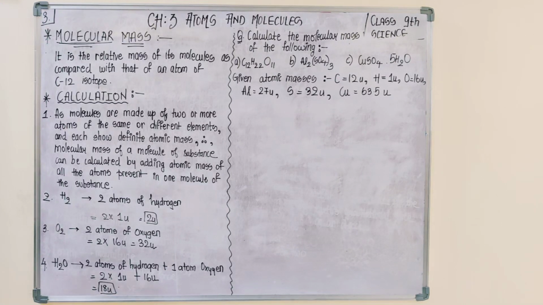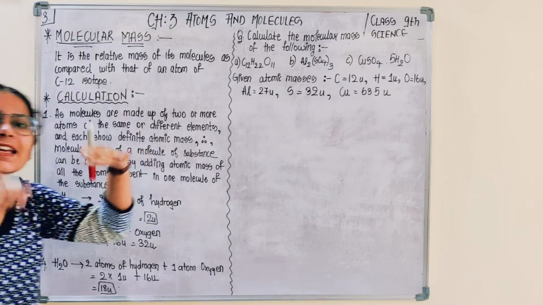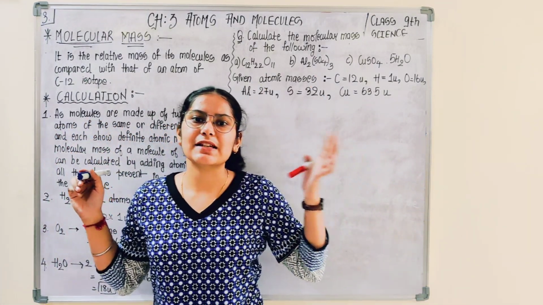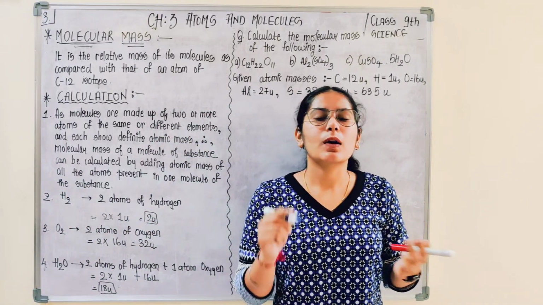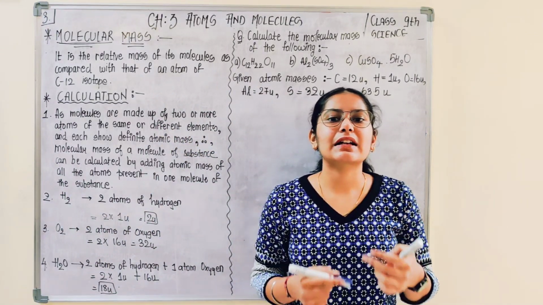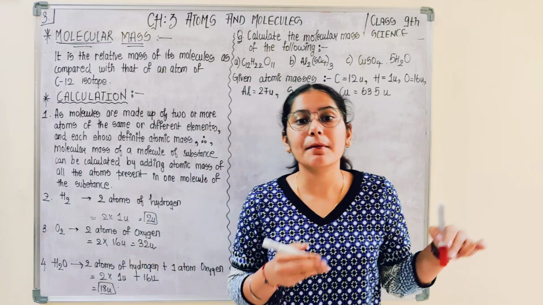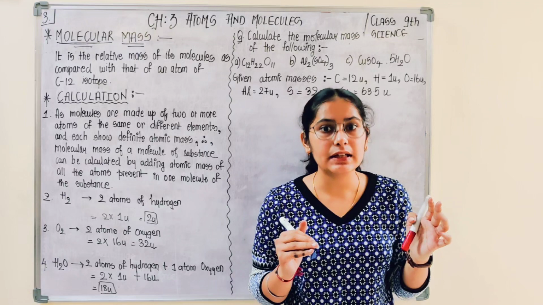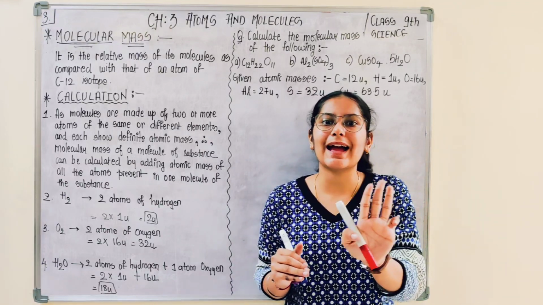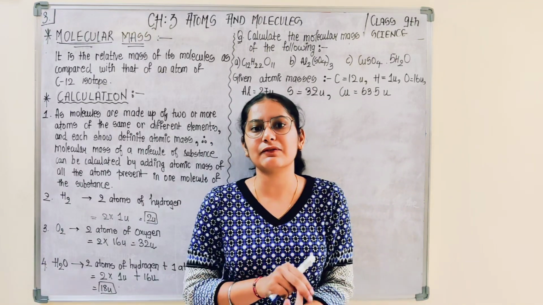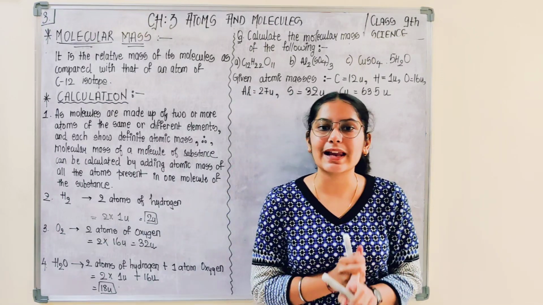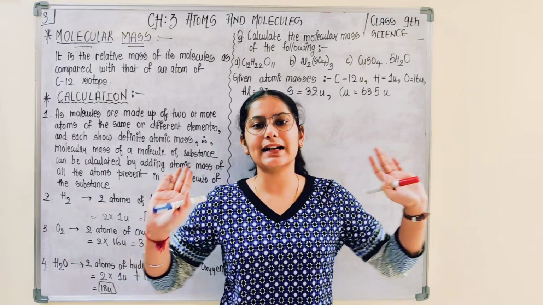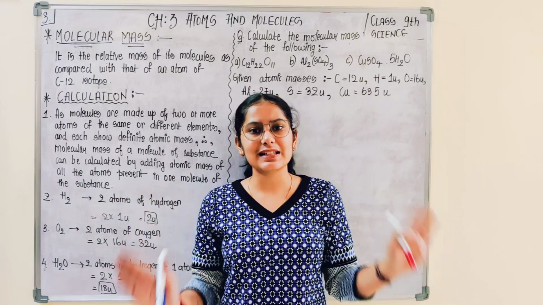So in case we talk about molecular mass, it is the same thing as that of atomic mass. If you have understood atomic mass, how were we calculating that? We were considering the relative atomic mass, and the standard atom of the element was carbon. Carbon has 3 isotopes: 12, 13, 14. So we considered the carbon 12 isotope as it is the most abundant and moderately reactive, मतलब react कर सकता है बहुत से atoms के साथ.